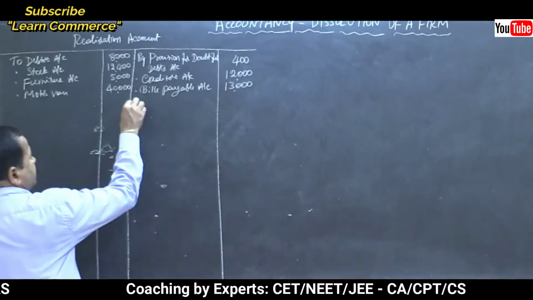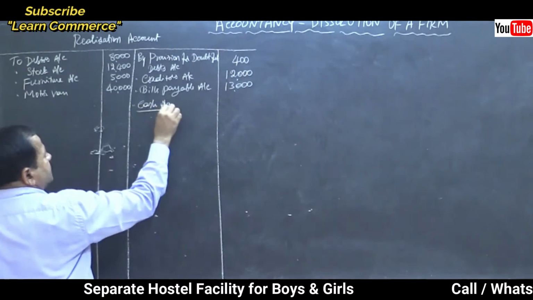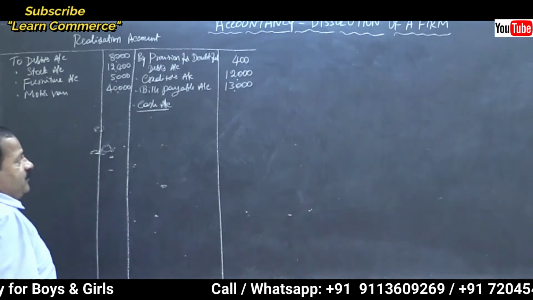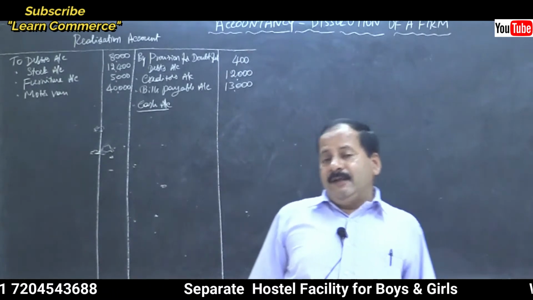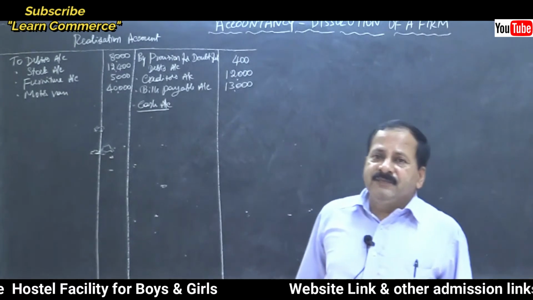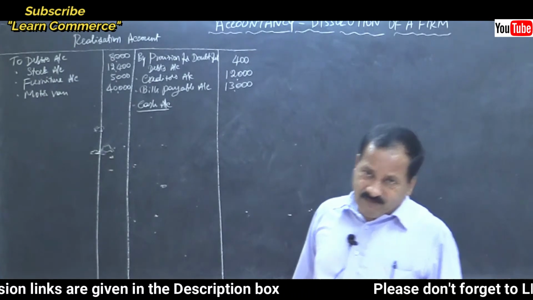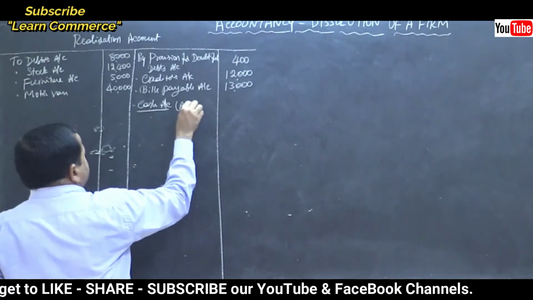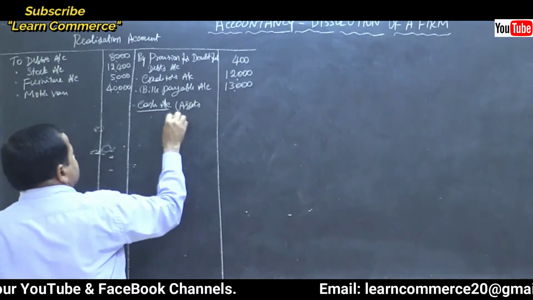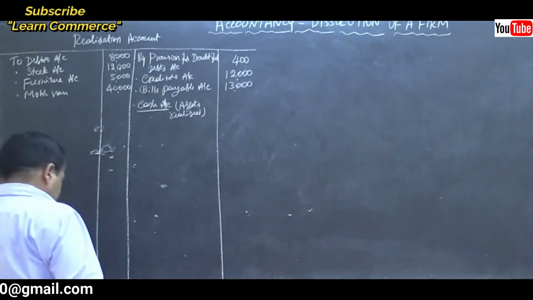So to cash account, because when we sell the asset, cash balance increases, debit, isn't it? So cash account to realization account. Assets realized, write within bracket, assets realized, how much?